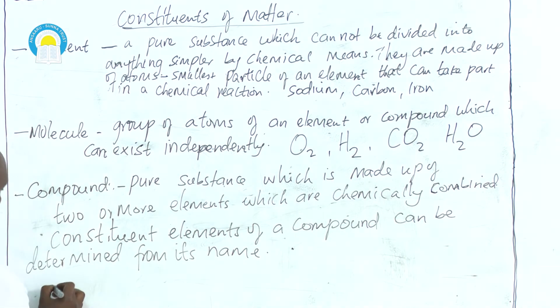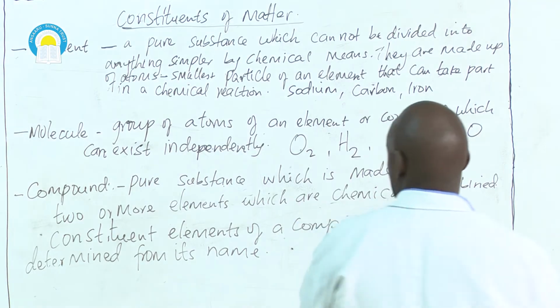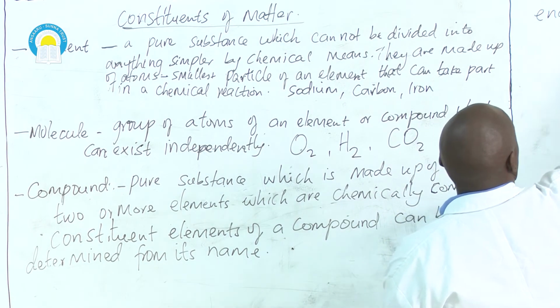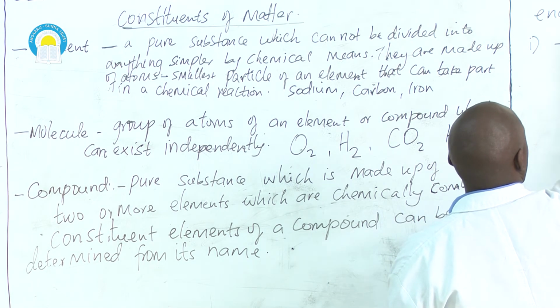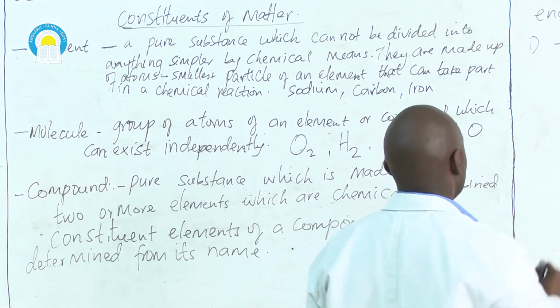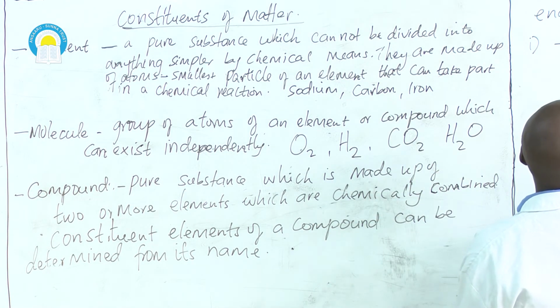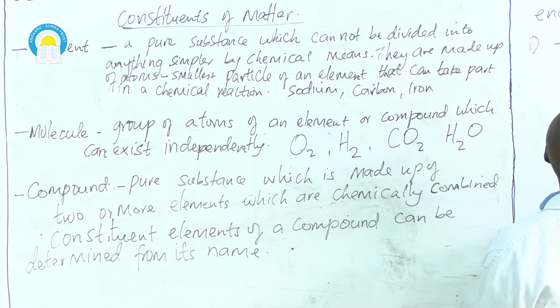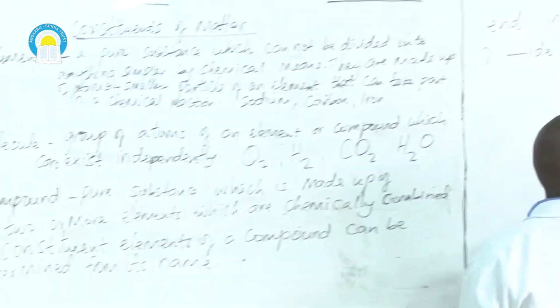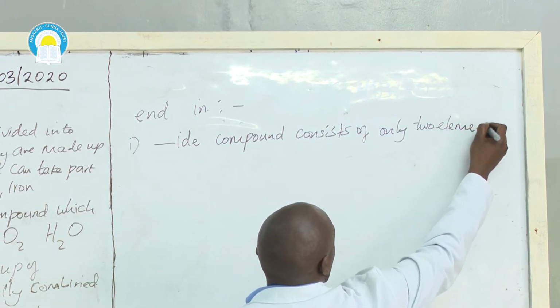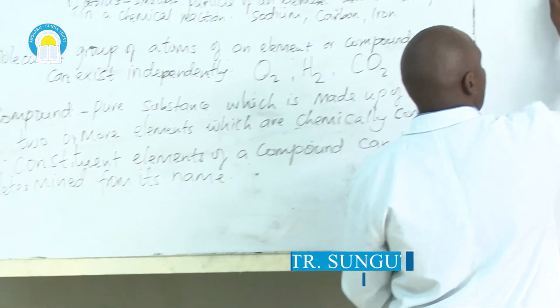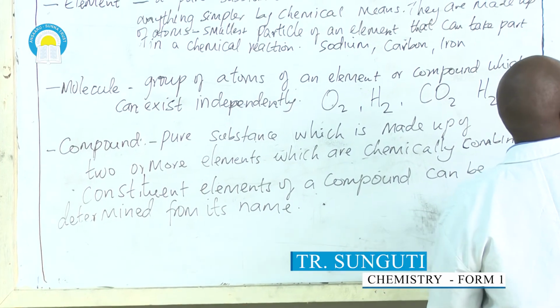Number one, if the name of the compound ends in IDE, it means that the compound consists of only two elements, except for hydroxides.